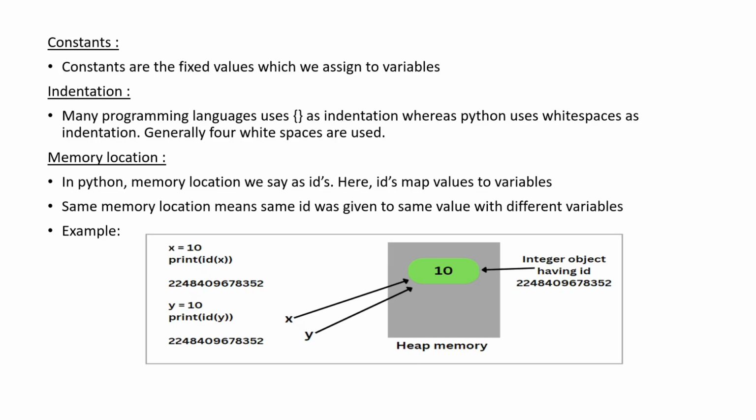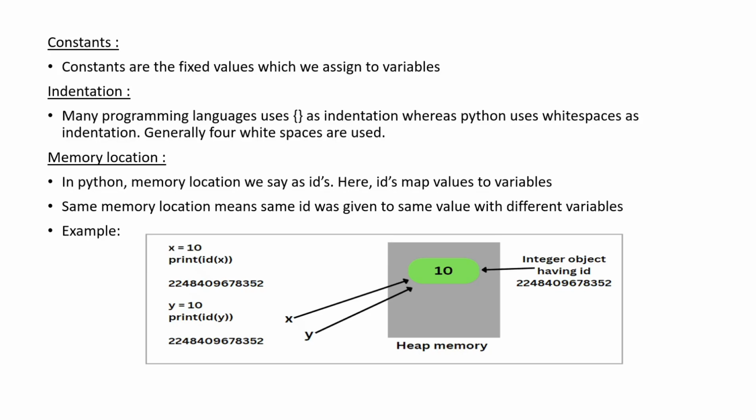In Python, and in any functional language, constants are the fixed values which we assign to variables. In many programming languages, the indentation is level based, whereas Python uses white spaces as indentation. Generally, we use 4 white spaces as indentation.